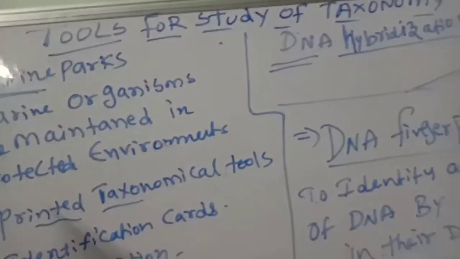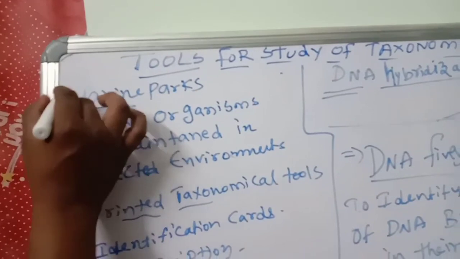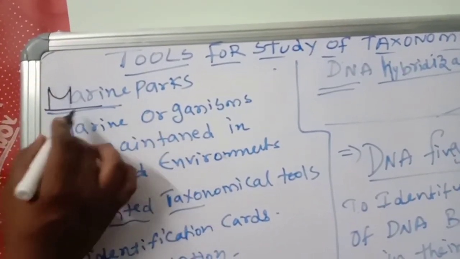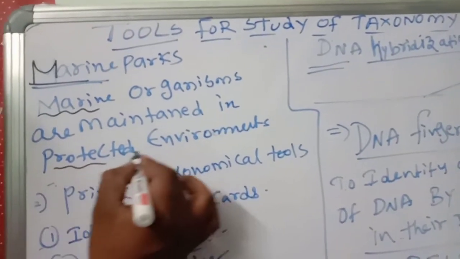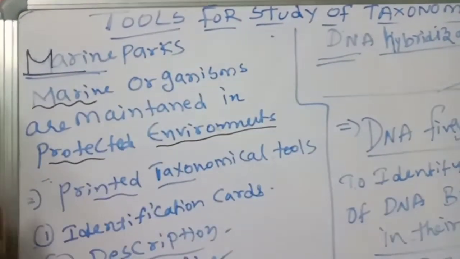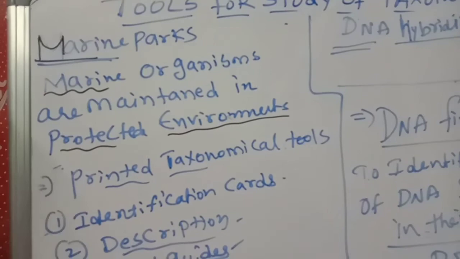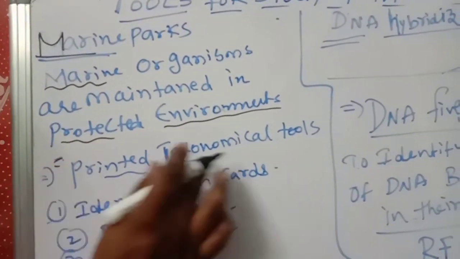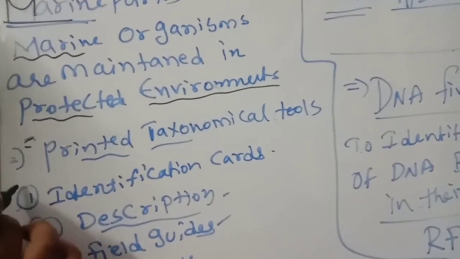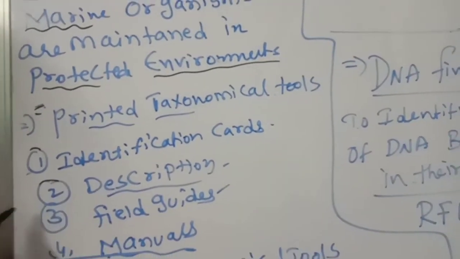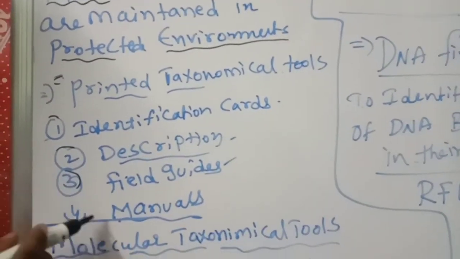Marine parks. The extract taxonomical tool is marine parks. In the name itself, the answer is there. Marine organisms are maintained in a protected environment for study. Next one, printed taxonomical tools. What are the printed taxonomical tools? Identification cards, descriptions, field guides and manuals.